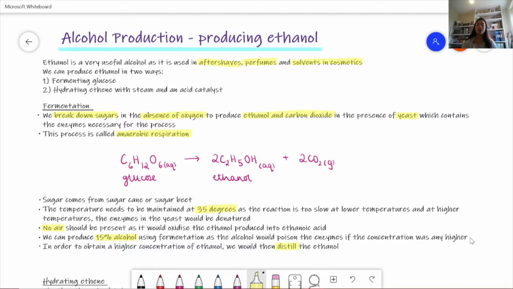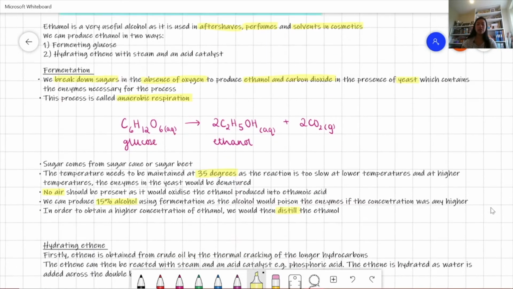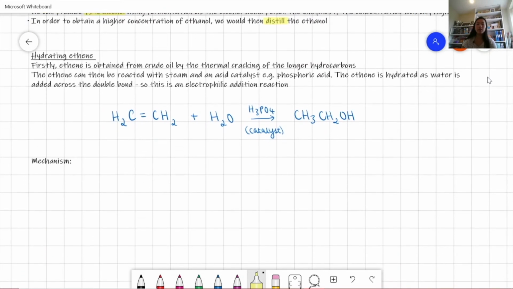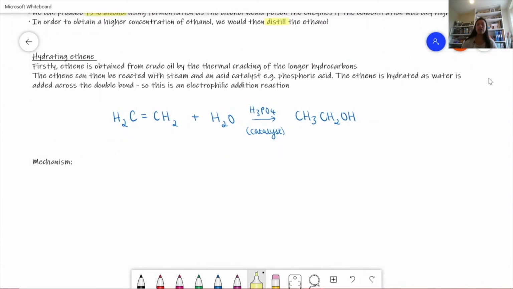Now we're going to look at hydrating ethene, which is the second process that we can do to form ethanol. With hydrating ethene, firstly, the ethene is obtained from crude oil by the thermal cracking of the longer hydrocarbons. Ethene can then be reacted with steam and an acid catalyst, so we're using phosphoric acid.